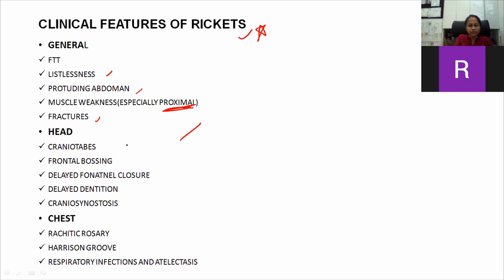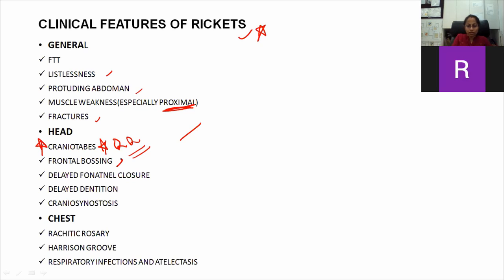In the head there is craniotabes. It's very important, a large number of questions have been asked on craniotabes. What exactly is craniotabes? Craniotabes is basically softening of the skull bone. So the skull bones are very soft, and when we press the two parietal bones, it will feel like a ping pong ball basically. That is craniotabes. It's a feature of rickets, very important.